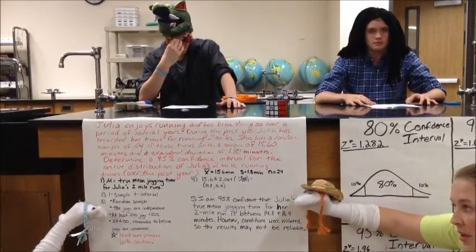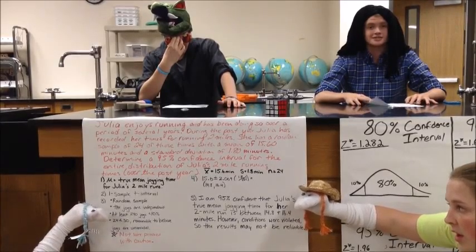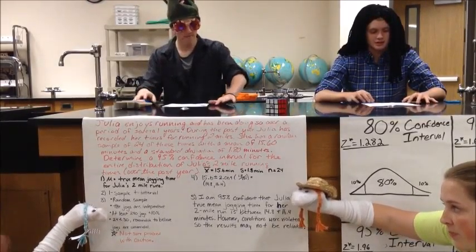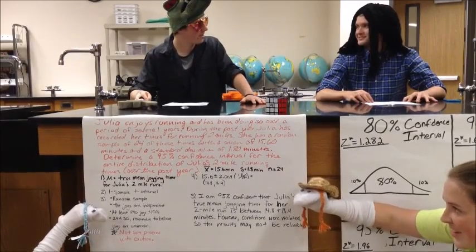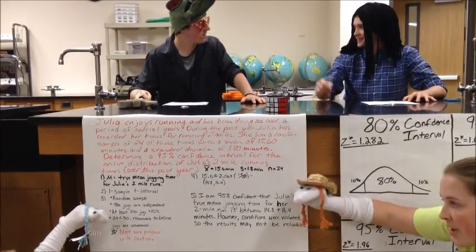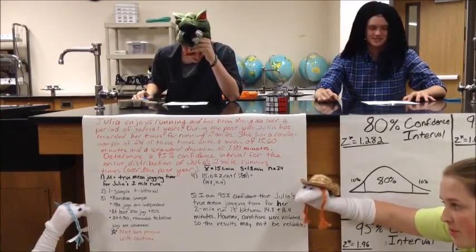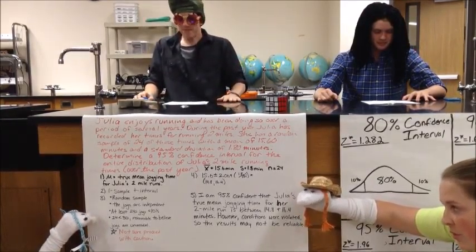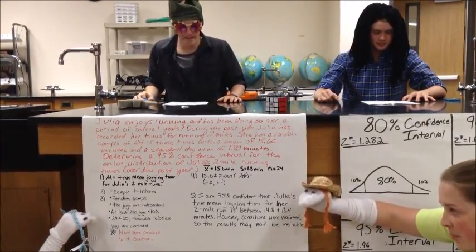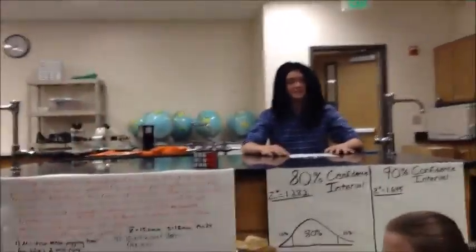Then you just plug it into the equation on step number 4. You will get Julia's 2-mile running time will be between 14.8 minutes and 16.4. So then you go to step number 5. You start running. I can't take it anymore!